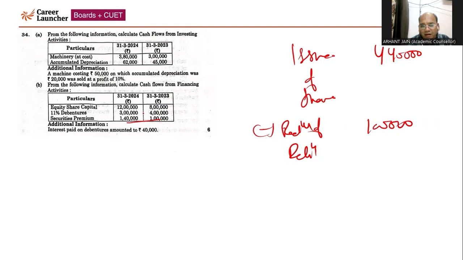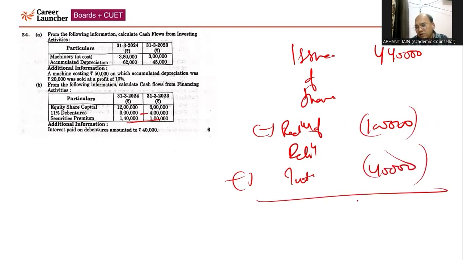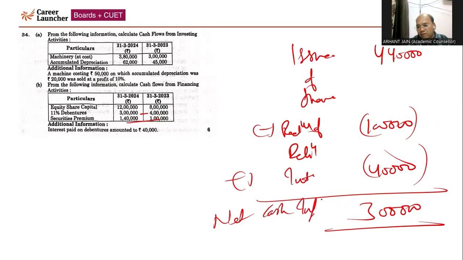You can see here last year it was 4 lakh, and this year it is 3 lakh. Then you have also made a payment of interest, which is directly given as 40,000. So 4 lakh 40 minus 1 lakh minus 40,000, this is coming 3 lakh. So 3 lakh is a positive figure. Accordingly, this is net cash inflow under financing activity.